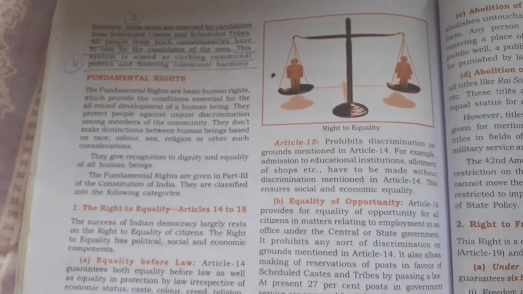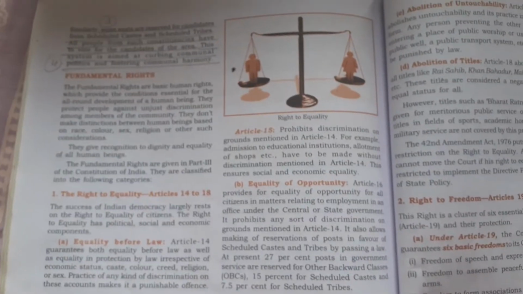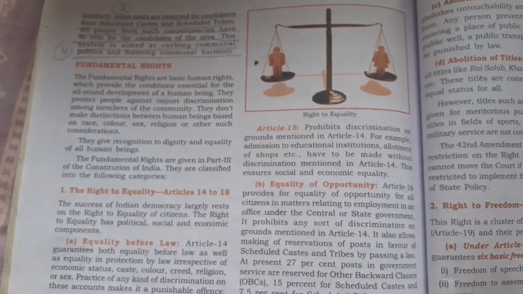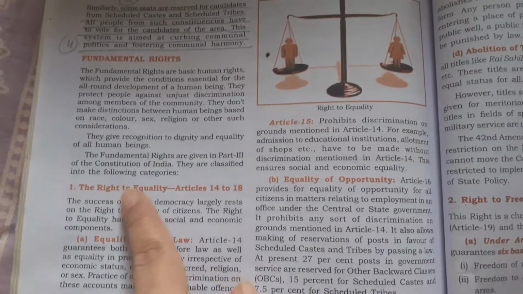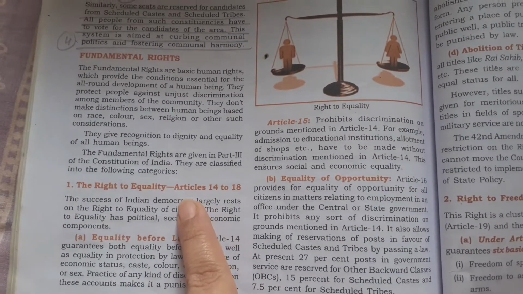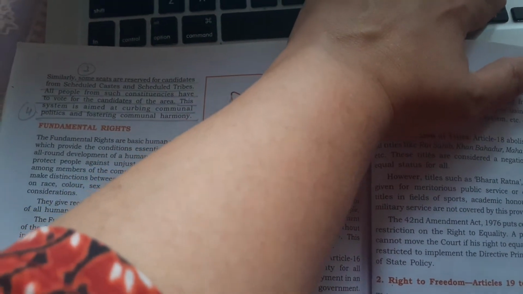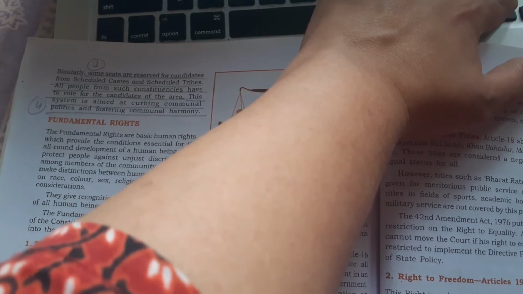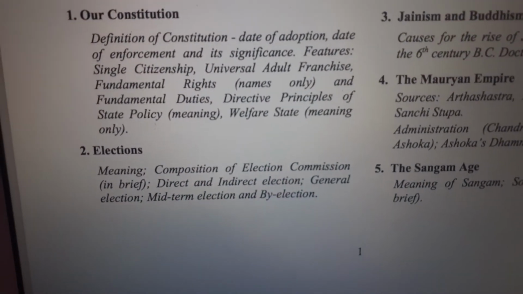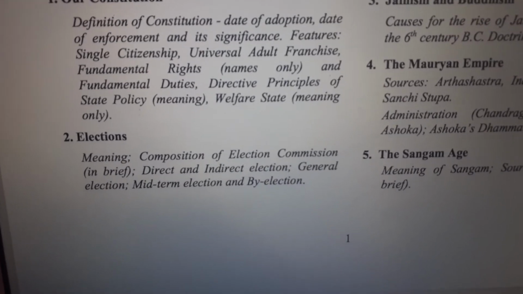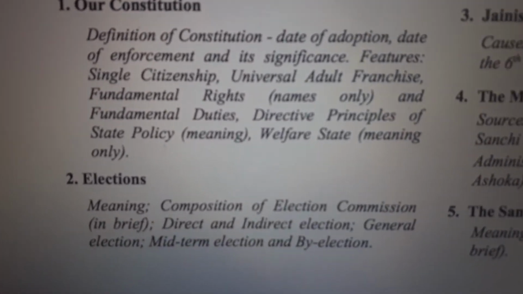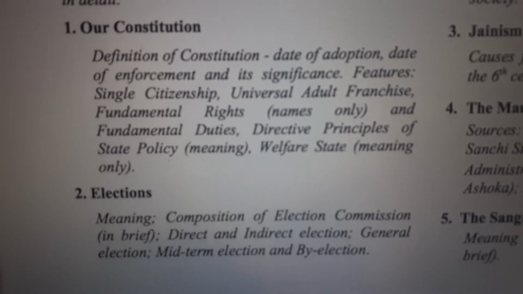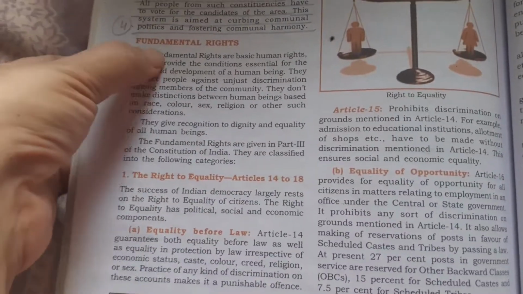Now the main part which is deleted is not the names of the fundamental rights. All the names you will remember, right? So you are doing fundamental rights names only. I'll just show you in the syllabus sent by the council. You can see here. So it is fundamental rights names only and fundamental duties. Fine. So when you come to the section on fundamental rights, do this part.